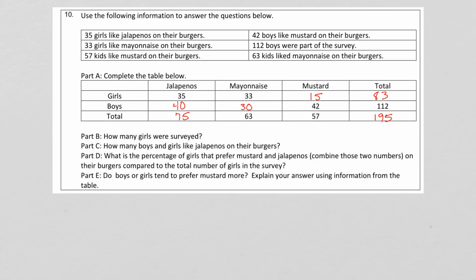Now we have to answer the questions down here. It says, how many girls were surveyed? Well, to find that out, we have to go all the way over here to the total of the row, 83. Part C asks, how many boys and girls, both, liked jalapenos on their burgers? So we need the total for jalapenos. So find the jalapenos column, go down to the bottom. There's the total, 75.